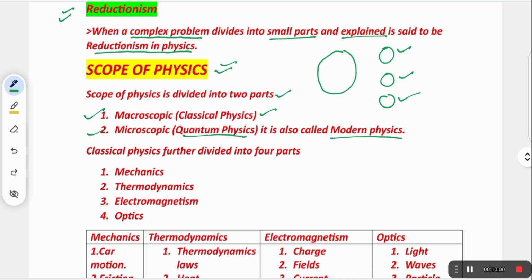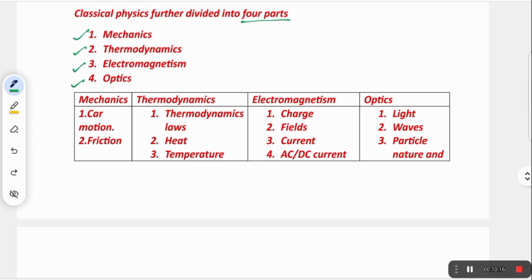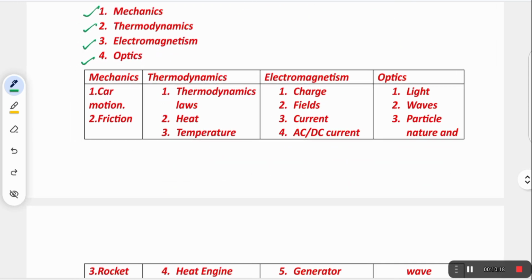Classical physics further divides into 4 parts. First part is mechanics. Next part is thermodynamics. Third part is electromagnetism. And fourth part is optics. So we will discuss it one by one: what we are studying in mechanics, what concepts are under thermodynamics, what are the concepts under electromagnetism, and what are the concepts under optics.